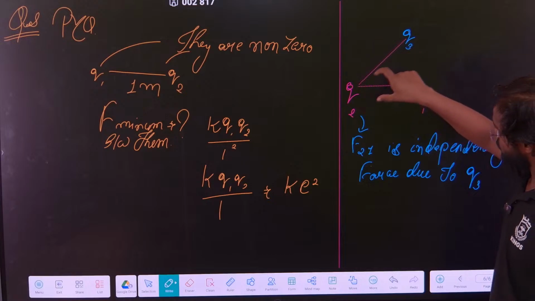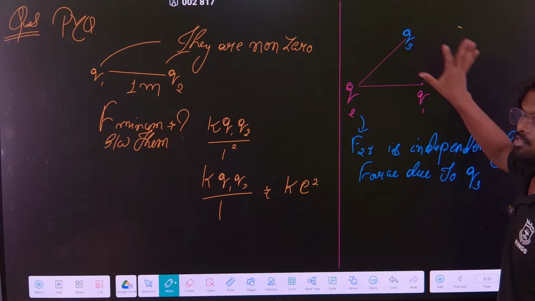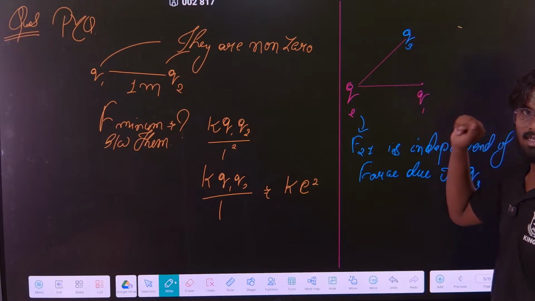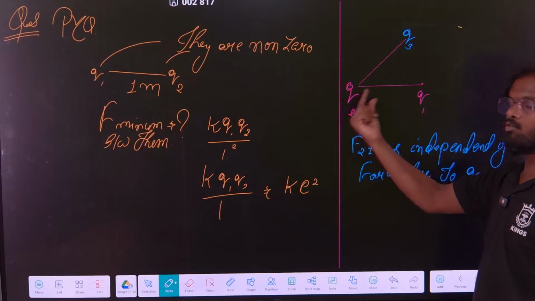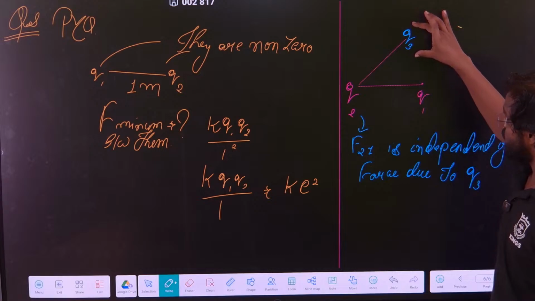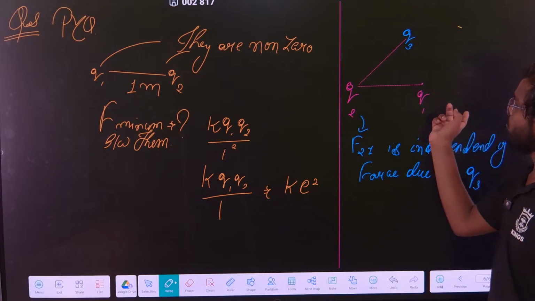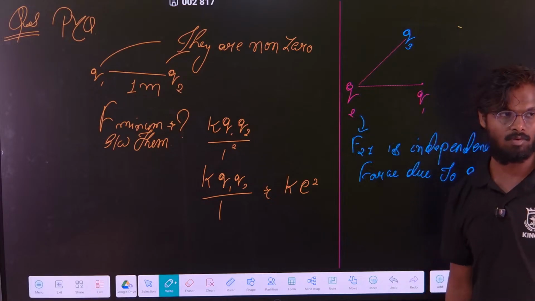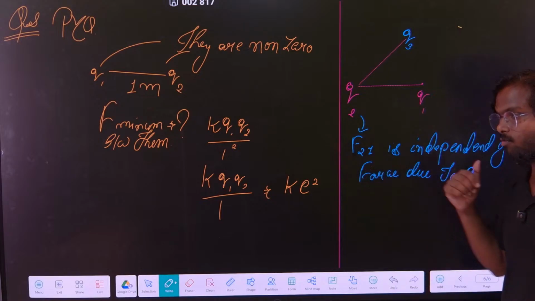The net force on Q2 will change, but the force between Q1 and Q2 will not be affected. That is an important point which you have to remember, and that is going to be used frequently.